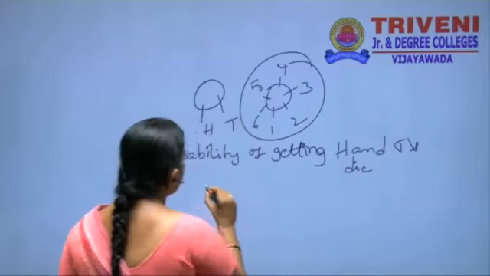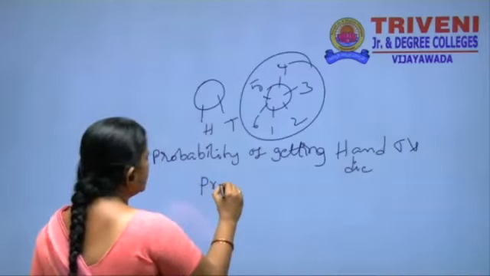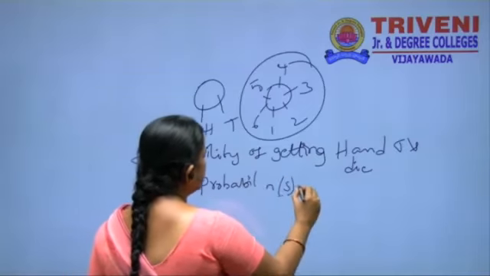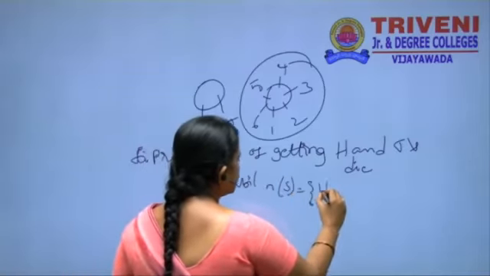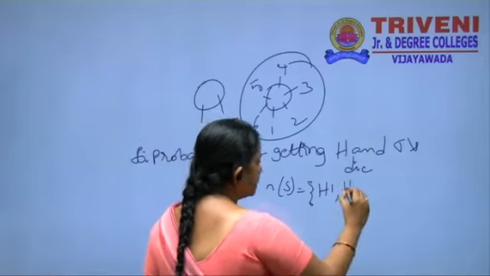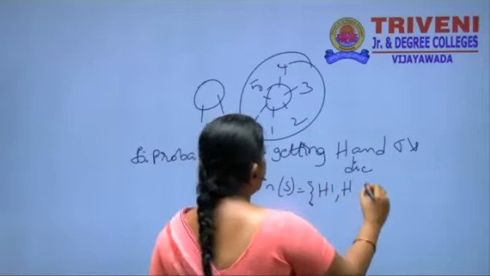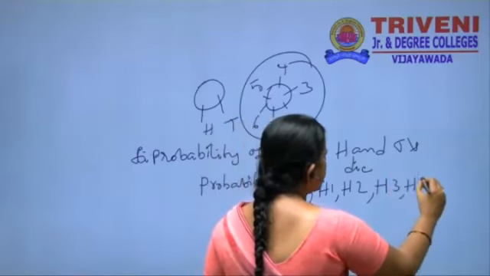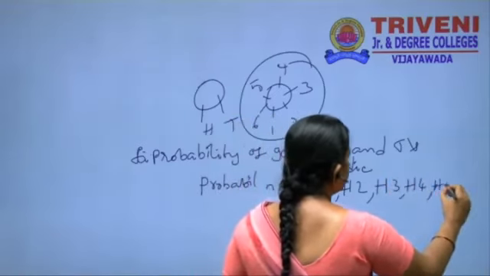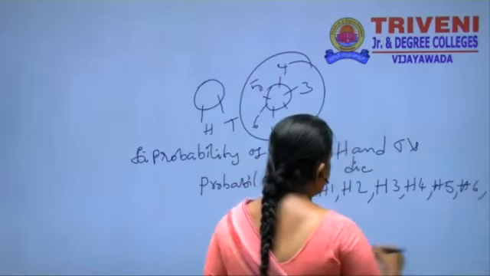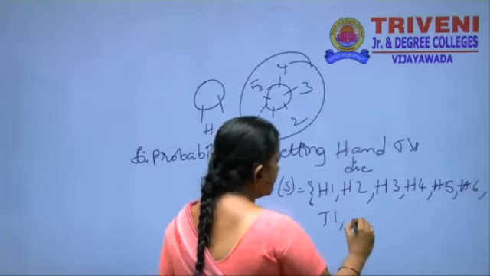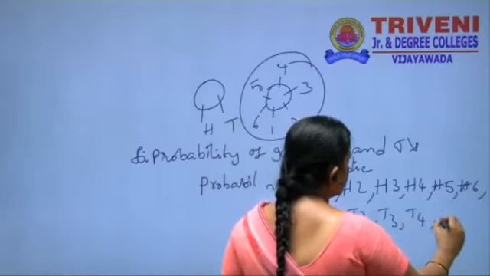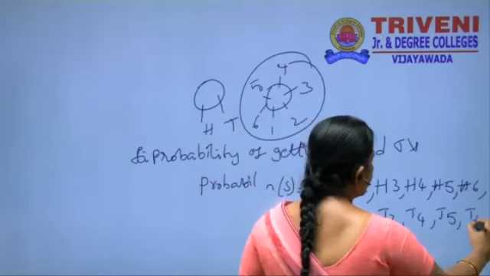We have to take it as N of S is equal to H1, head mapped with the die, H2, H3 and H4, H5 and H6. Similarly, tail 1, tail 2, tail 3, tail 4, tail 5 and tail 6.